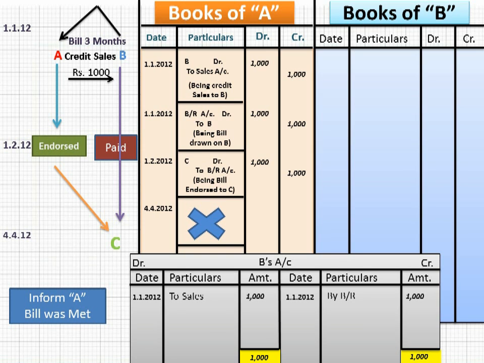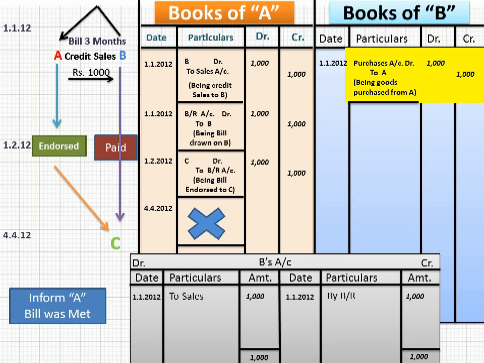Now let's move to the books of B. When you are going to pass the journal entry, you can assume that you are B, you are the drawee. So on 1st January 2012, what you did? You bought the goods on credit basis. So what will be your journal entry? Purchases account debit to A. Debit what comes in and credit the giver. Purchases account debit to A. This is the journal entry of credit purchases.